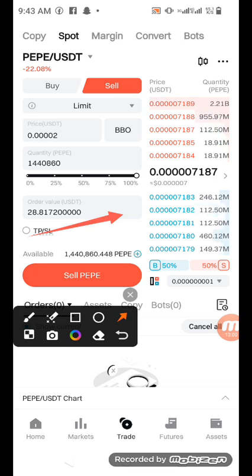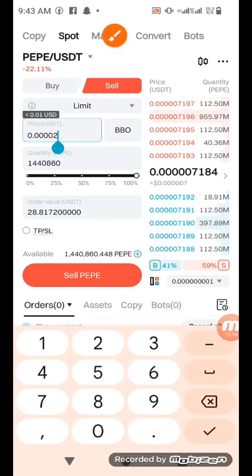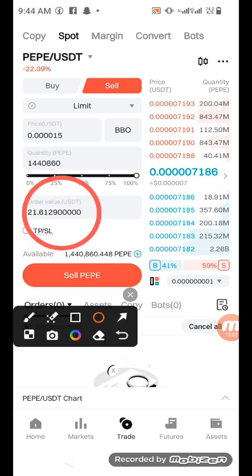If I don't want to be too greedy, I might decide to put something less. I may say 1.15. Are you getting it? It will still give me something. For instance, I now decide to change this. I say 1.5. Do you see what it's giving me here? It's giving me 21 point something. So I will still be making around $10 profit if I leave it at this. But I want to be greedy. You know why? I'm not going to lose anything. If I keep watching it and it's taking time, it's not even coming to anything, I can still come back, cancel the limit order and redo it.